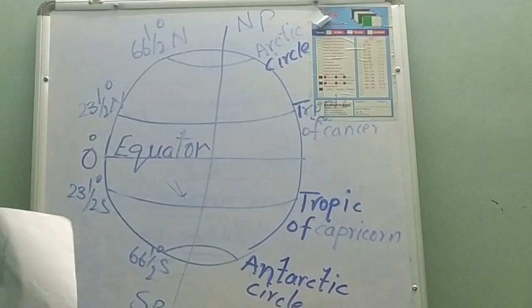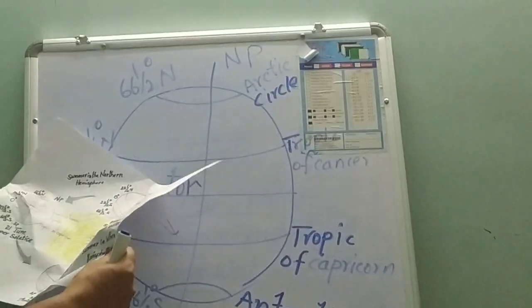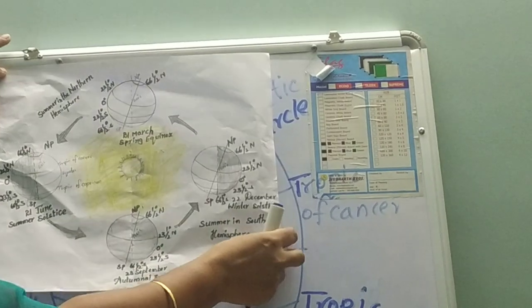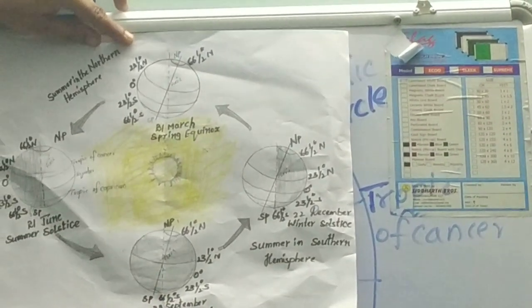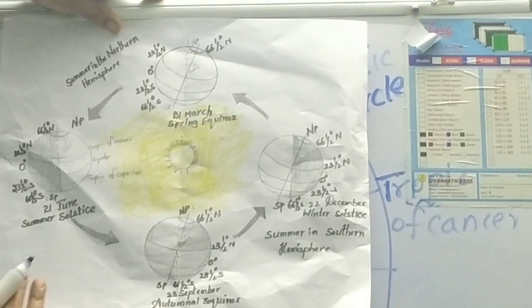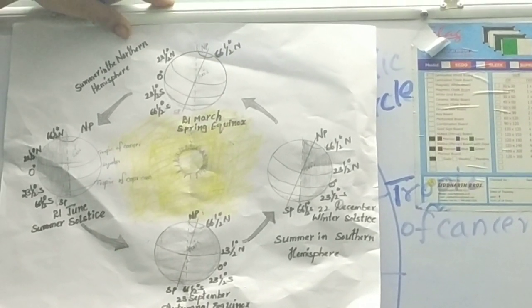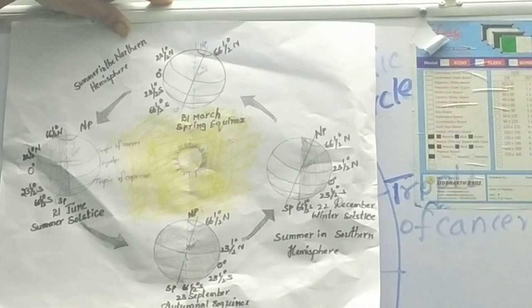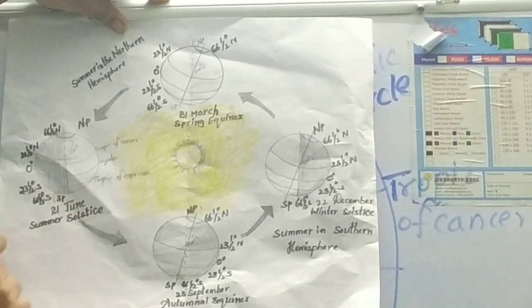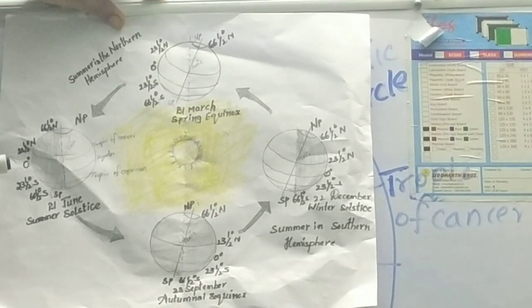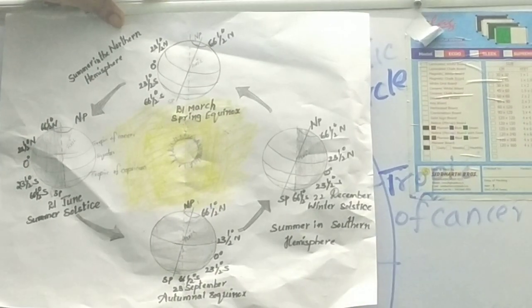Let us see the solstice and equinox diagram. This is the solstice and equinox diagram. So this is the summer solstice. Here you can see the diagrammatical representation of summer solstice.